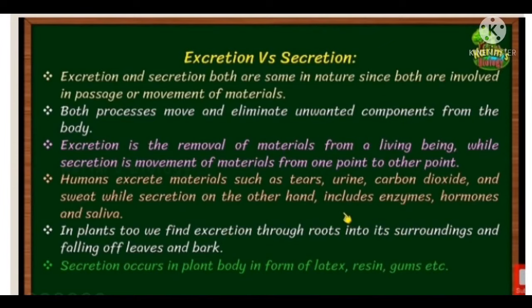And last but not the least, excretion versus secretion. Excretion is the removal of materials from living beings, while secretion is movement of materials from one point to another point. In human beings, excretory materials are such as tears, urine, carbon dioxide, etc. And the secretion materials are enzymes, hormones and saliva. In plants too, excretion occurs through roots and falling of leaves and bark. The secretion materials in the plant body are in the form of latex, resin, gums, etc.